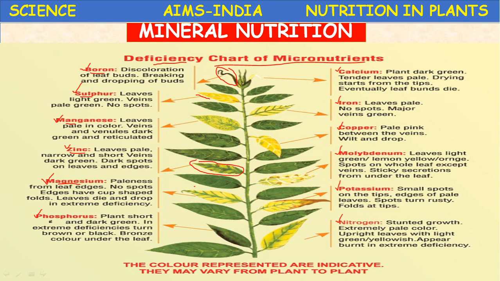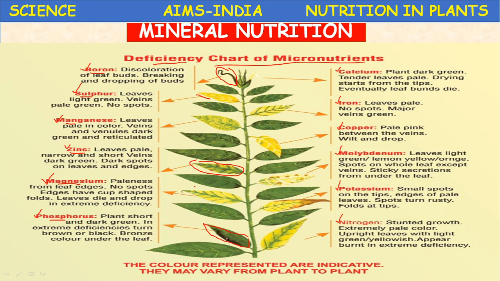Next, phosphorus. The plant becomes short and dark green. See, the leaf is becoming short and dark green. Okay, and in extreme deficiency, leaves turn brown or black.